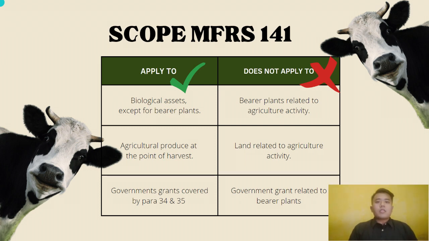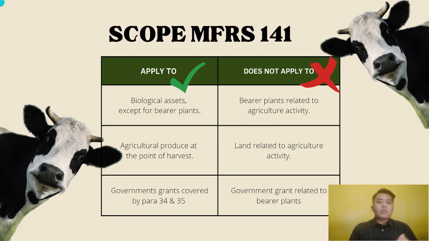MFRS 141 does not apply to any bearer plants related to agricultural activity, land related to agricultural activity, and also government grants related to bearer plants. For bearer plants related to agricultural activity, however, this standard will apply to the produce on those bearer plants.